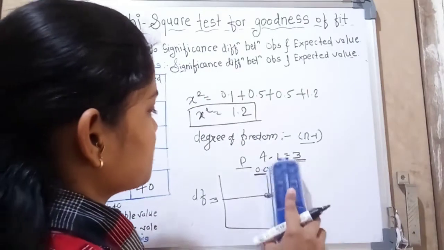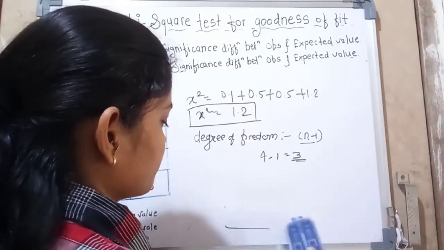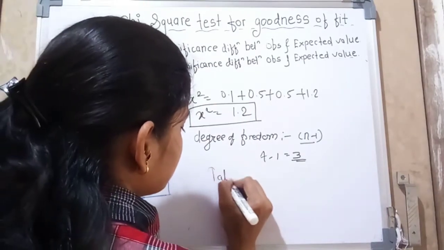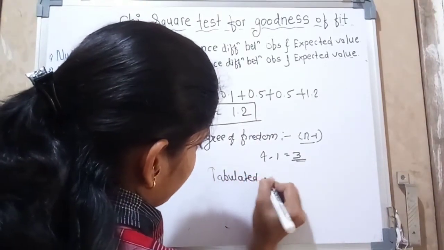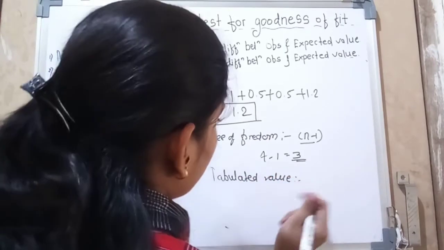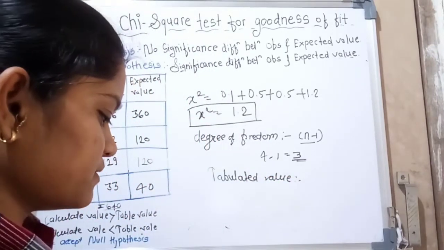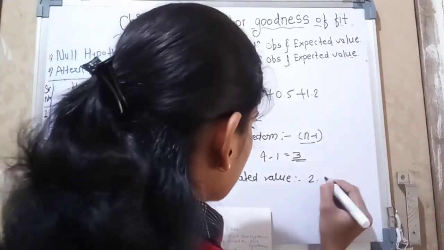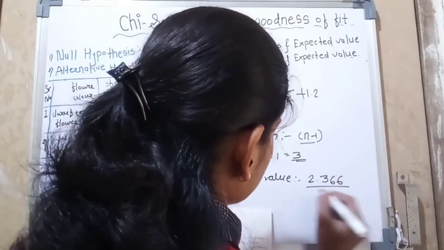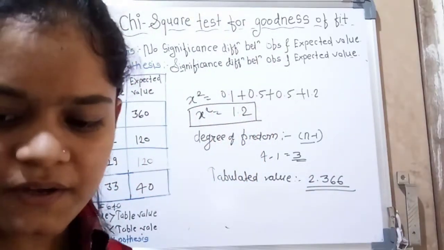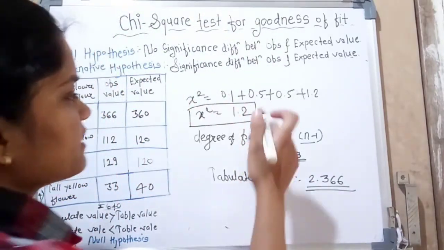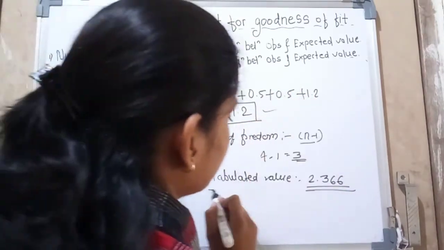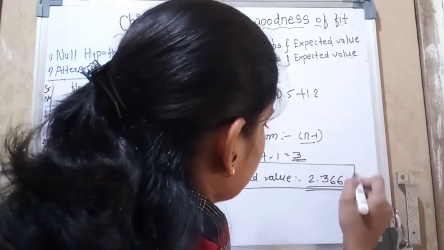Okay, so let's see, tabulated or table value. Okay, so what do we get as the table value? Okay, the table value gives 2.366. Okay, so now here we get the value of the chi-square test, then degree of freedom and tabulated value. These two values are very important.